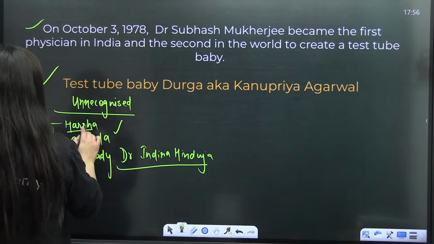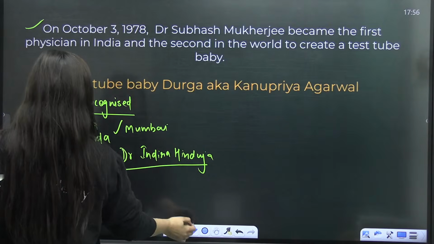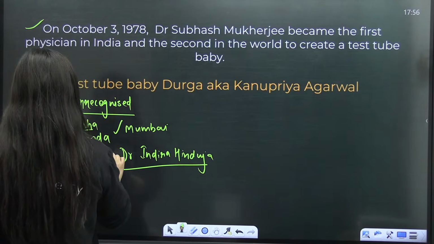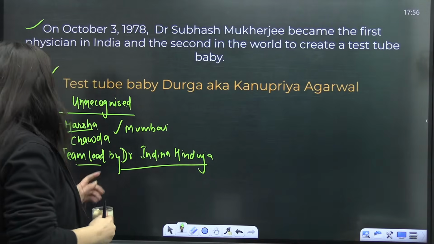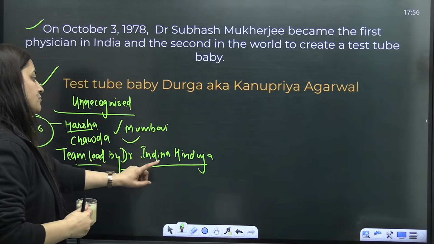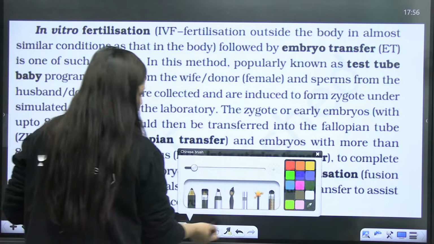So Harsha Chhabra, that is in Mumbai, team led by Dr. Indira Hinduja. One more doctor, Dr. Arun, was also there, but I'm not able to recall his name, but I'm sure about Dr. Indira Hinduja. So let's talk about this IVF.